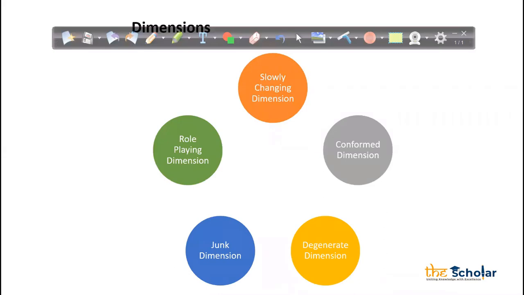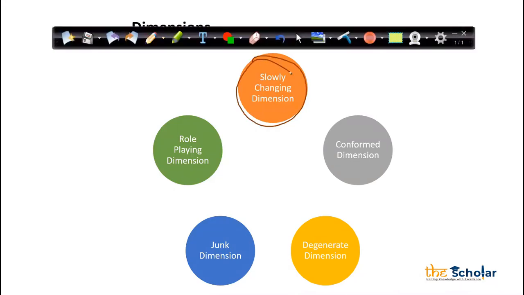All right. Now there are different types of dimensions as well. Now keep concentrating on my screen. These are the 5 different types of dimensions. First is known as slowly changing dimension. Slowly changing dimension is very, very important from an interview point of view. I am not sure how many of you have a basic understanding of data warehousing, but these terms are very, very important. Now, what is slowly changing dimension all about?